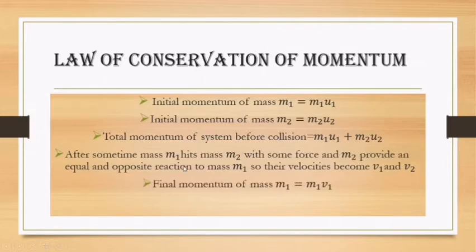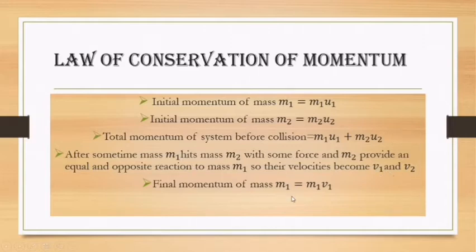After some time, mass m1 hits mass m2 with some force and m2 provides an equal and opposite reaction to m1. According to the third law of motion, every action has an equal and opposite reaction. So m1 slows down and m2 attains a velocity, and their velocities become v1 and v2.